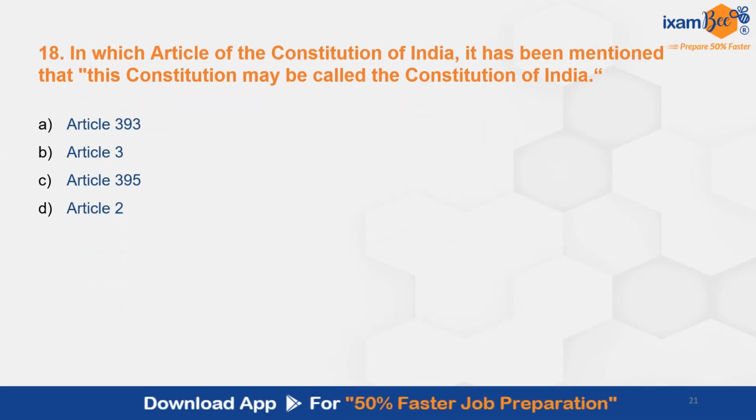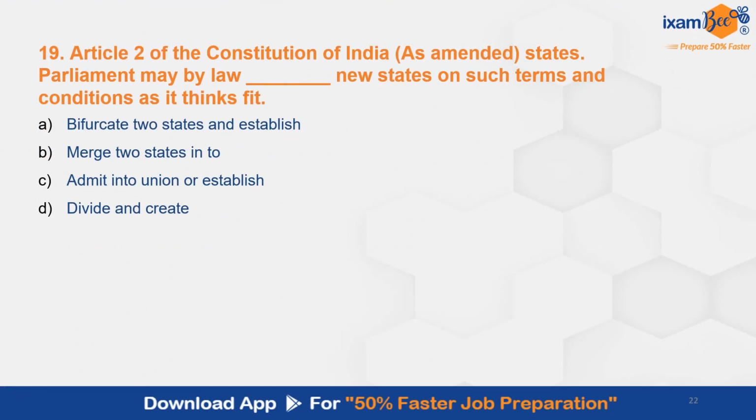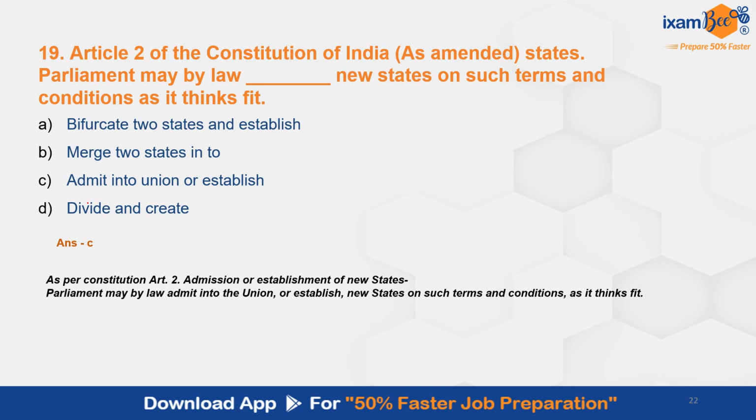Question number 18. In which article of the Constitution of India has it been mentioned that this constitution may be called the Constitution of India? And this is in Article 393. This is not in Article 2 or Article 3. It's in Article 393. Question number 19. Article 2 of the Constitution of India as amended states, Parliament may by law dash new states on such terms and conditions as it thinks fit. In Article 2, it is mentioned Parliament may by law admit into the Union or establish new states on such terms and conditions as it thinks fit.